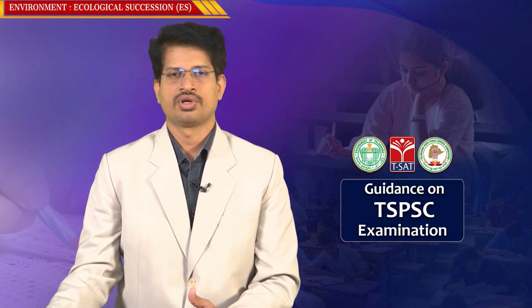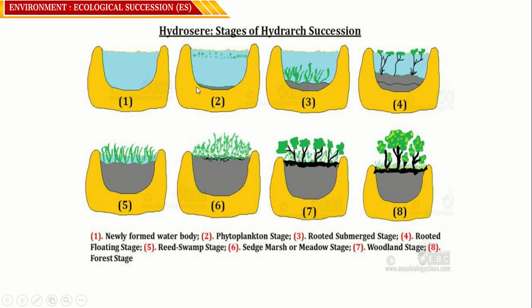This happens even in an aquatic ecosystem. When a pond is gradually being filled by sediments, obviously what happens is that this pond gradually, because of the sedimentation, transforms from an aquatic ecosystem to a terrestrial ecosystem.